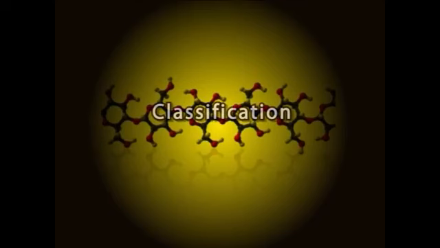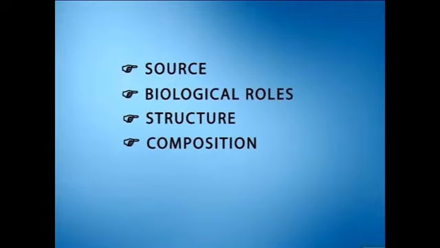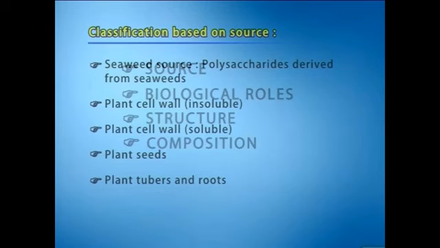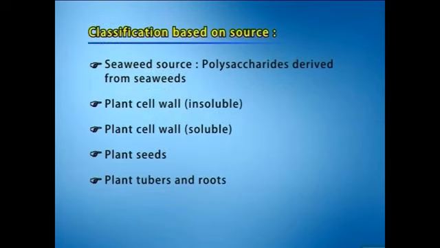Now, let us look at the classification of polysaccharides. Polysaccharides may be classified based on various criteria such as source, biological roles, structure and composition, etc. Classification based on source: seaweed source polysaccharides derived from seaweeds, plant cell wall derived polysaccharides.